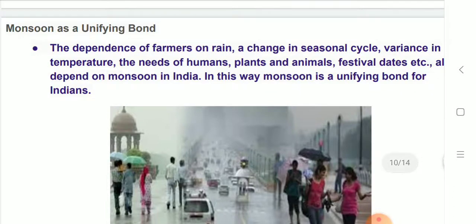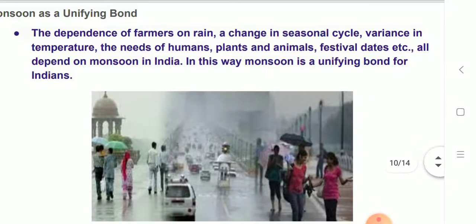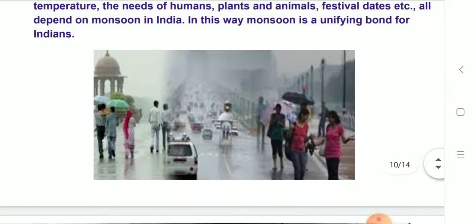Monsoon as a unifying bond. The dependence of farmers on rain, a change in seasonal cycle, variations in temperature, and needs of humans, plants, and animals, festival dates, etc., all depend on the monsoons in India. In this way, monsoon is a unifying bond for Indians.